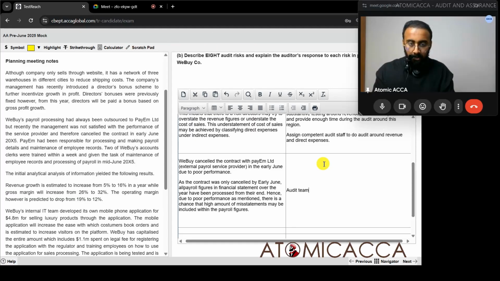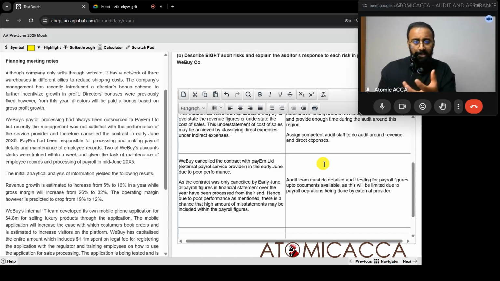Audit team must do detailed audit testing for payroll figures up to documents available, as this will be limited due to payroll operations being done by an external provider. What else can they do? Increased detailed audit testing should be done.